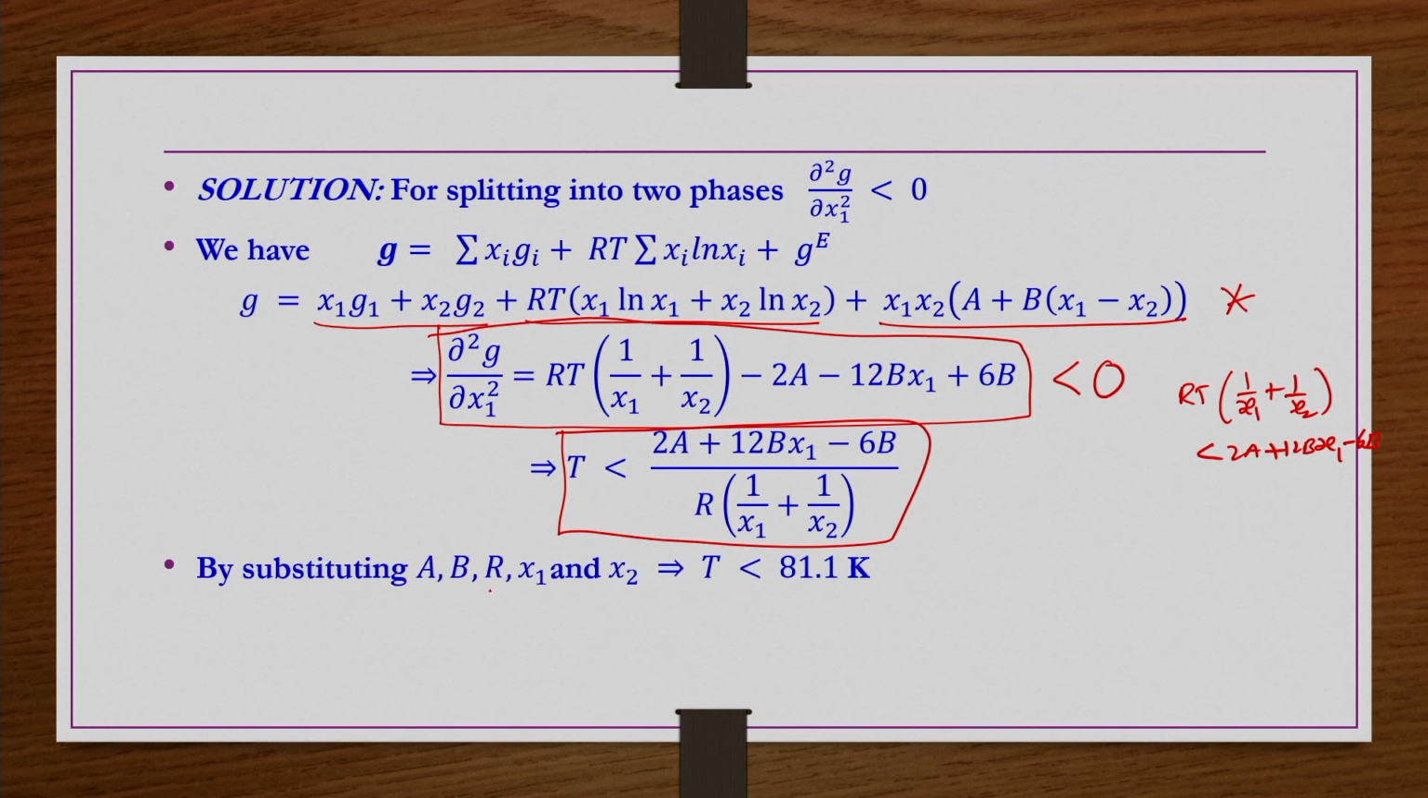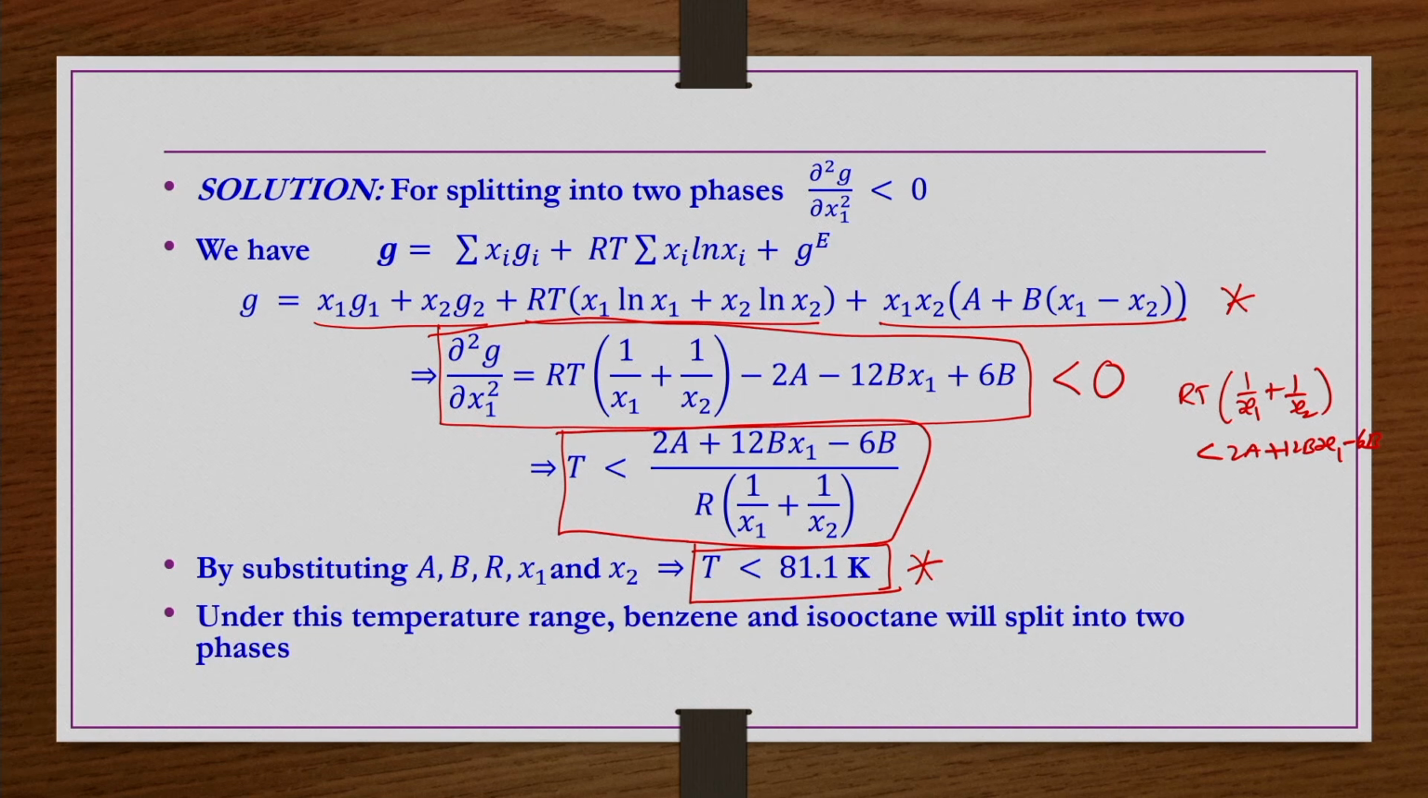So, if you substitute a, b, R, x1, x2 in this above equation, then you will get T less than 81.1 K. If the mixing of benzene and isooctane is done at a temperature less than 81.1 Kelvin, then you are going to have two partially miscible phases. They will not be completely miscible, that is what it means. So, under this temperature range, benzene and isooctane will split into two phases, right.